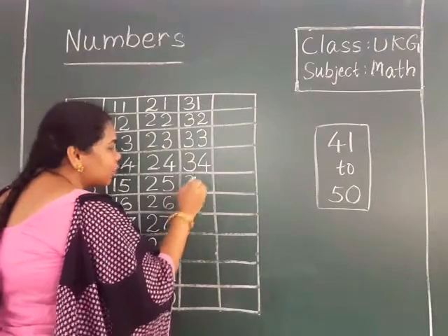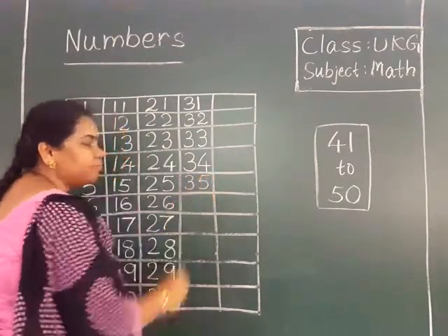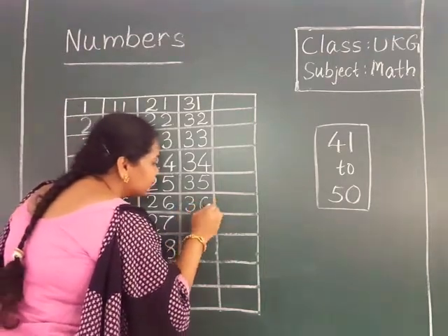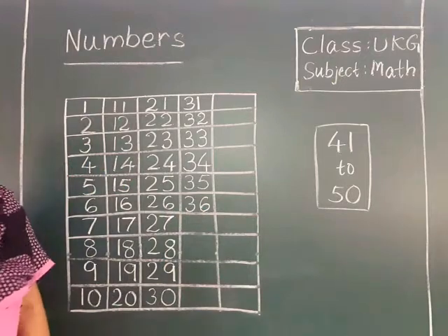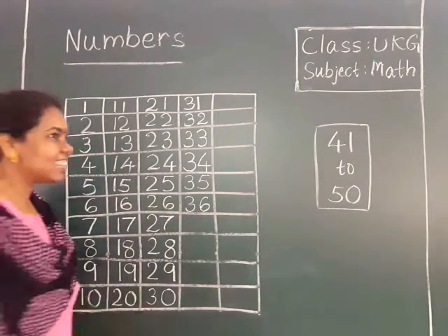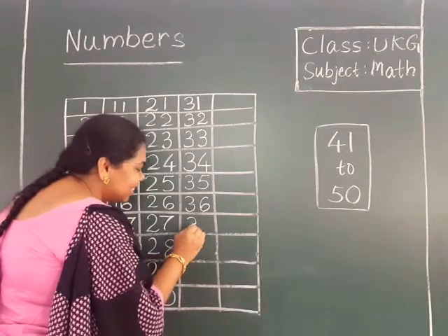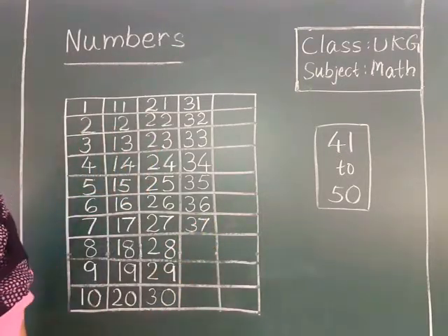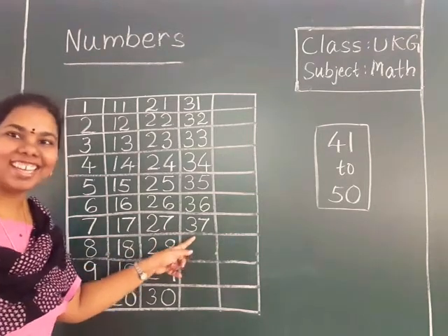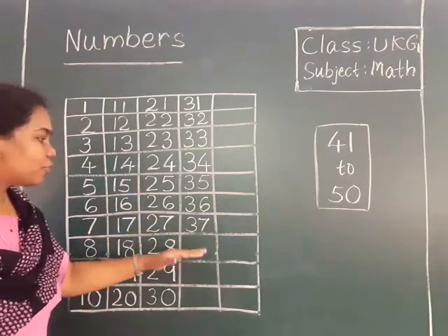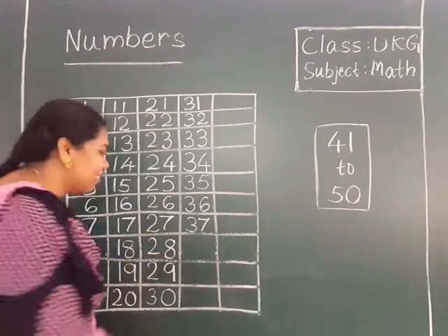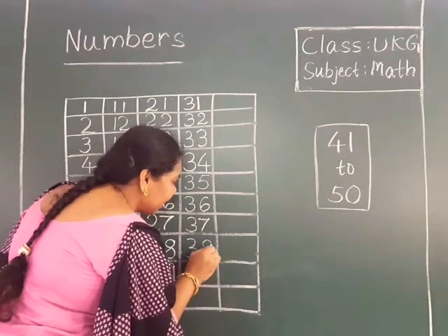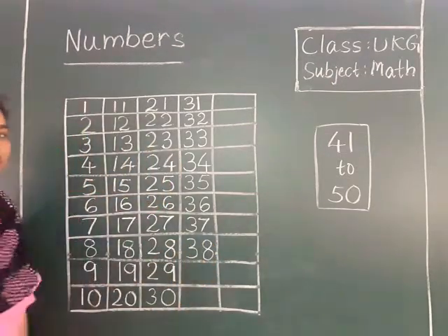34 after, 3 5, 35. 35 after, 3 6, 36. Right, children? Next number, what? 3 7, 37. 36 after which number? 3 7, 37. Very good. Now 37 after which number will come? Yes, 38. 3 8, 38.